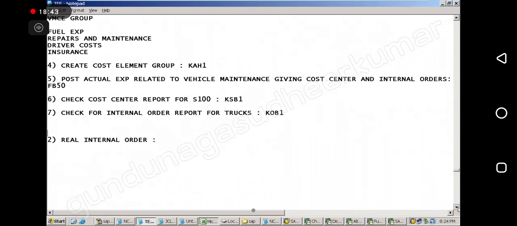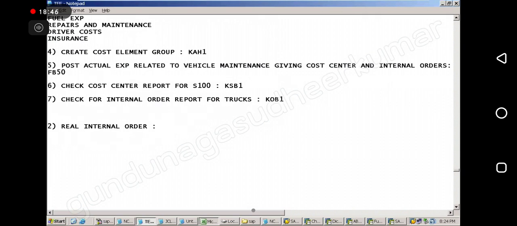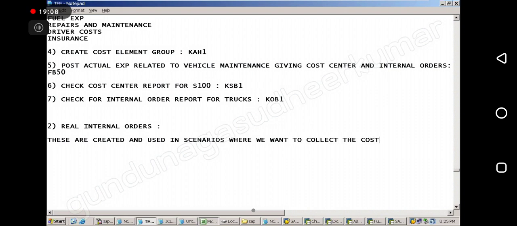Okay, note down. Put the heading. These are internal orders. These are created and used in scenarios where we want to collect the cost related to a specific job, event or task.